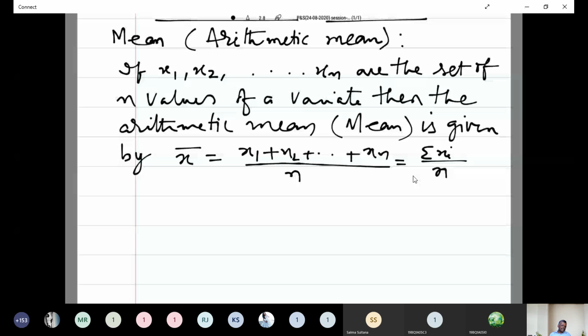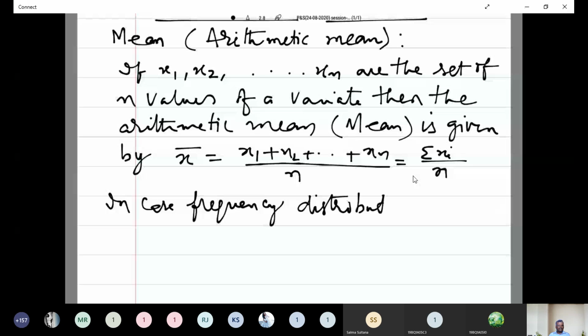Now, suppose in case of frequency distribution, that means fi's are the frequencies of xi variables. f1, f2, etc., fn are the frequencies of x1, x2, etc., xn.